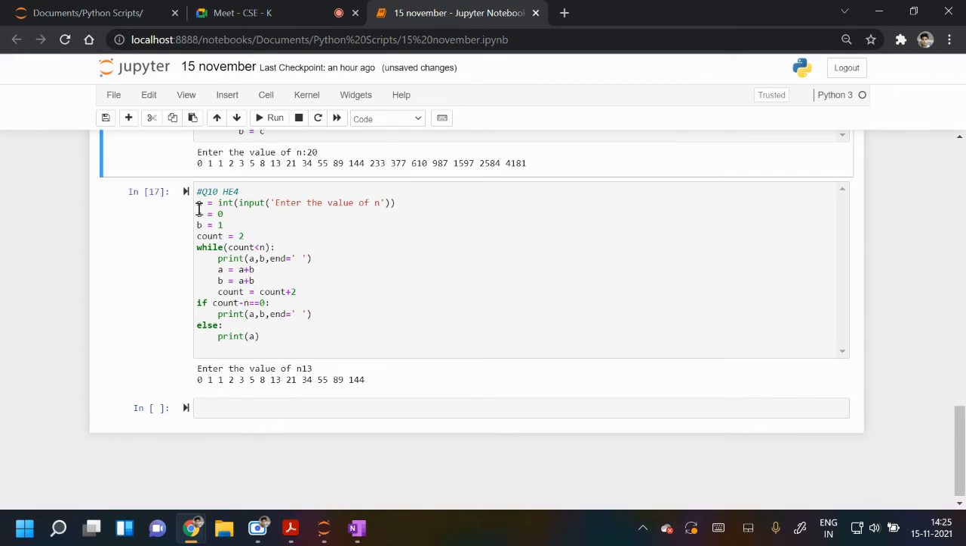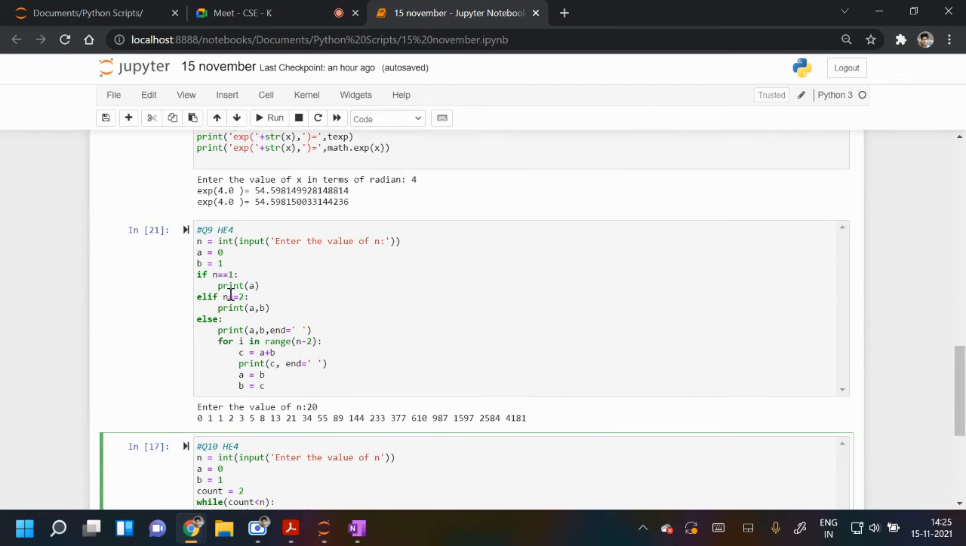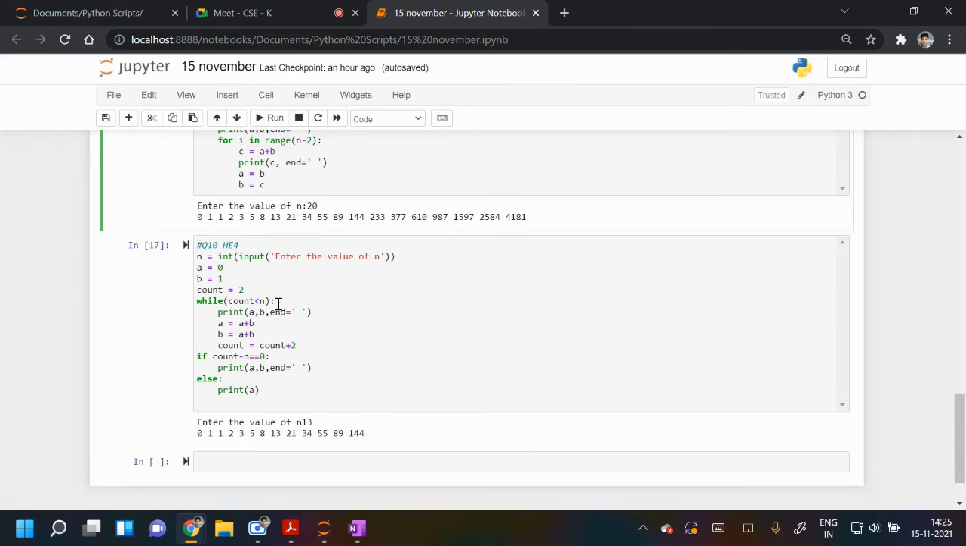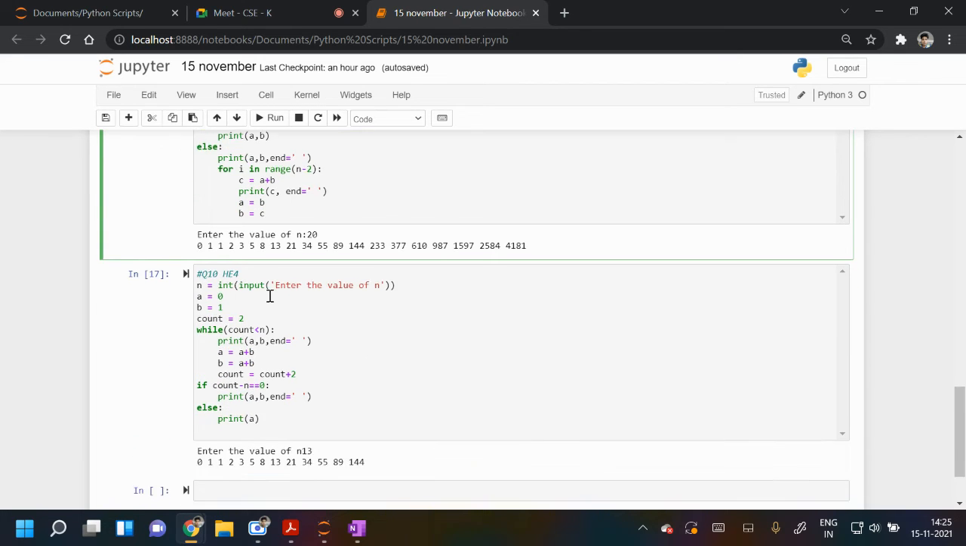So this is the 10th: n we are taking from the user, a and b are initialized, count we are using, and while count is less than n, count will take values from 2 to n minus 1, so it is n minus 2 values. Printing a and b, same thing. What you are seeing here is that c was taken earlier, but here I'm not using c anywhere. So the third variable we are not using.